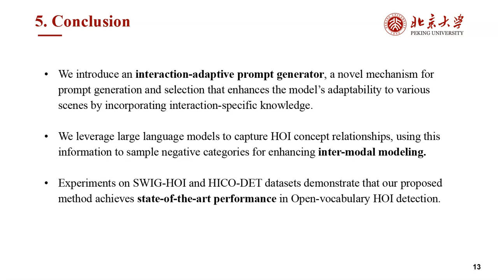In conclusion, we introduce an interaction adaptive prompt generator, a novel mechanism for prompt generation and selection that enhances the model's adaptability to various scenes by incorporating interaction-specific knowledge. We leverage large language models to capture HOI concept relationships, using this information to sample negative categories for enhancing intermodal modeling. Experiments on SWIG-HOI and HICO-DET datasets demonstrate that our proposed method achieves state-of-the-art performance in open vocabulary HOI detection.